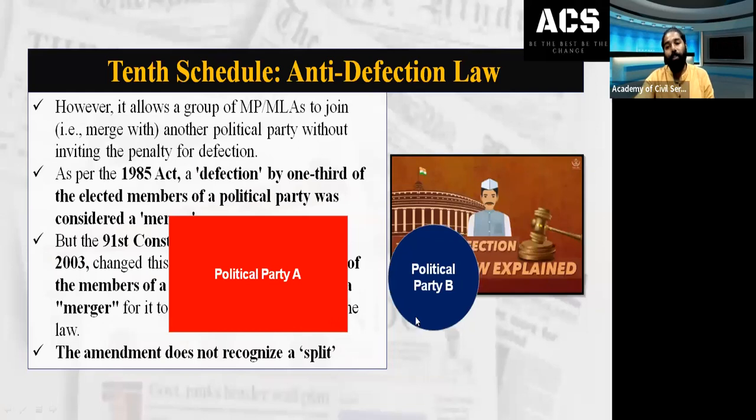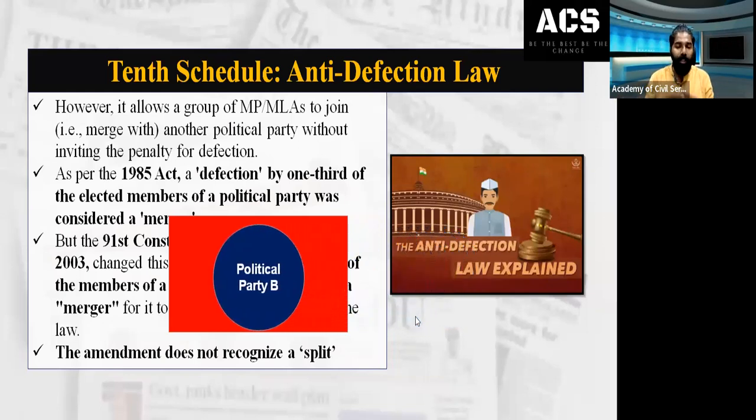If they think so, then political party A can be merged with party B. So now political party A and B join together, and it can be called a merger. Under this law, when any party is merging with another party, it will not be considered as a defection. It will not be considered a defection when a group of MPs or MLAs joins, or one party completely joins another party by merging. In those cases, the defection penalty will not apply. So that is the provision the law deals with.